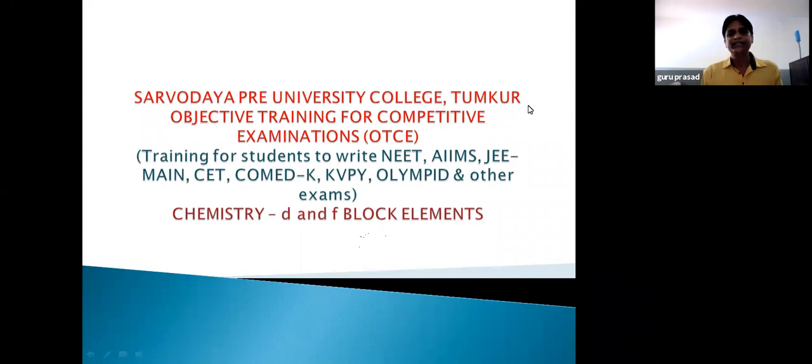See, S and P block elements together are called normal elements or main group elements. Whereas D block elements are called transition elements. Whereas F block elements are called inner transition elements. So this chapter deals with transition elements and inner transition elements, D block elements and F block elements. So this is a brief introduction to D and F block elements.